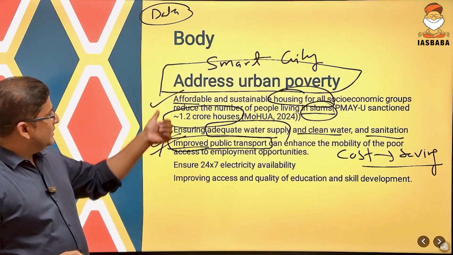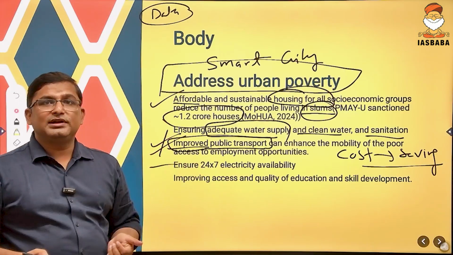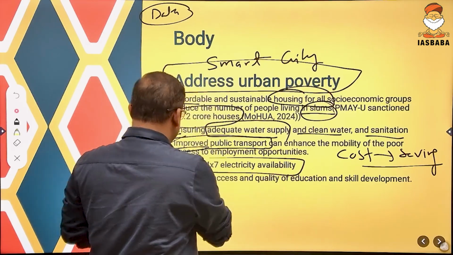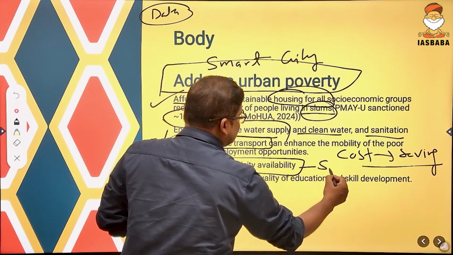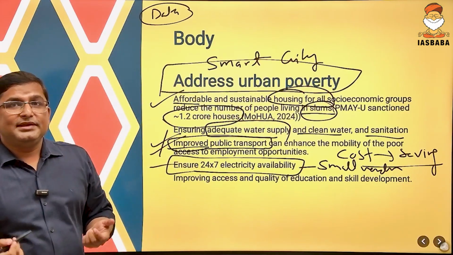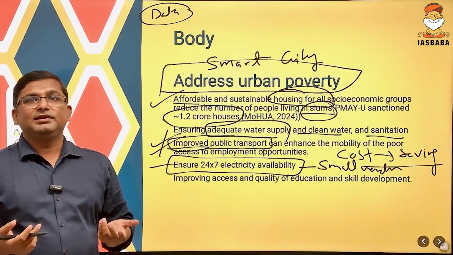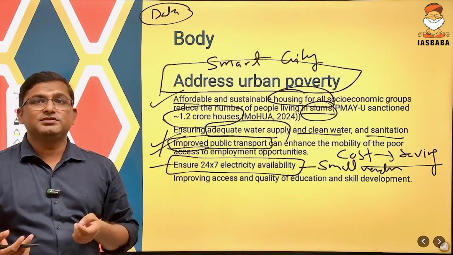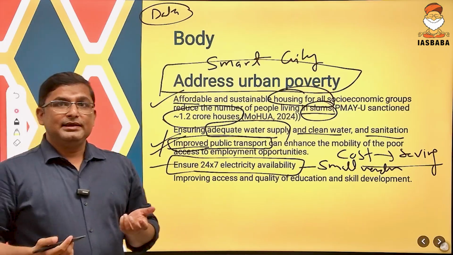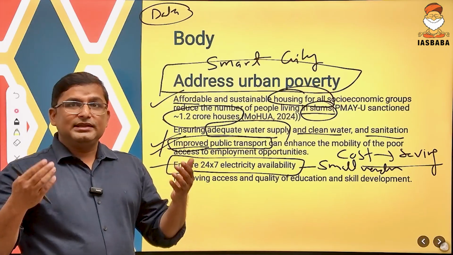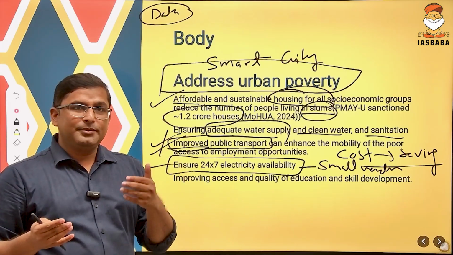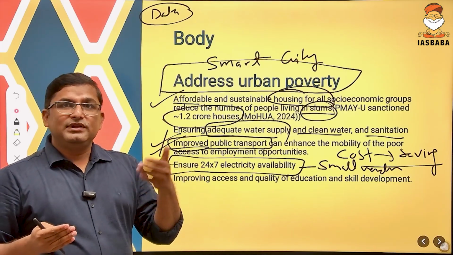Another component in the Smart City Mission is that it will also try to ensure 24/7 electricity availability. For example, there is a small vendor who is making tea and surviving in the urban area. If there is 24/7 electricity availability in the urban areas, he will get an electricity connection. He can store his milk for 1 or 2 days without spoiling it. He can make tea and sell it to people. He will earn some money.